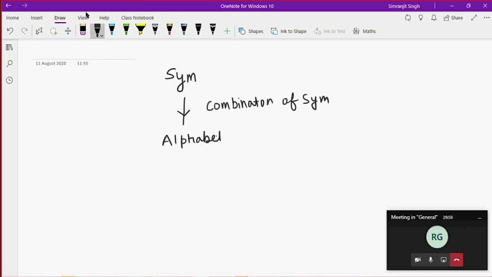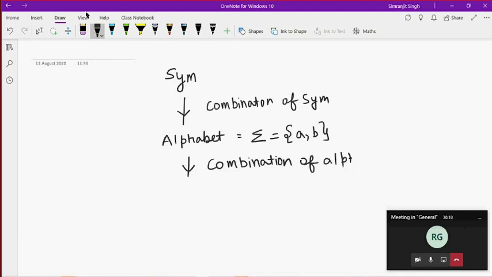An alphabet can be anything. It is denoted by this symbol, and it can be any kind of combination that is possible over the symbols. After that, the combination of a certain kind of alphabet is called a string. Combination of alphabet is called a string.